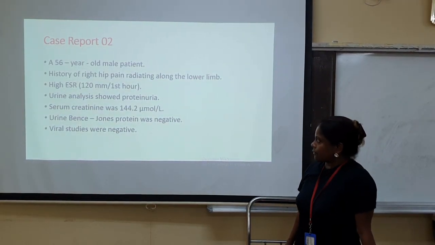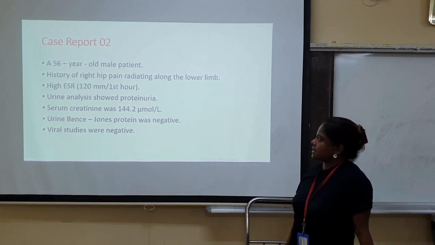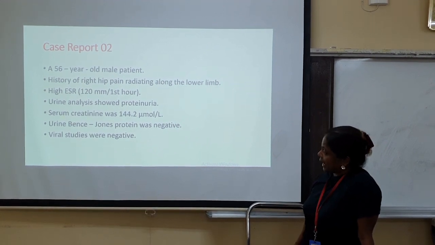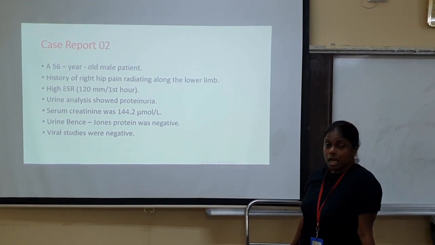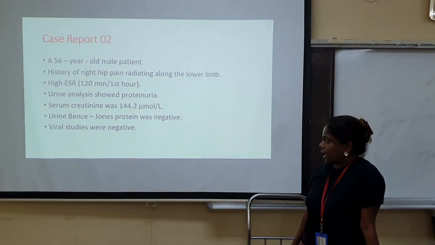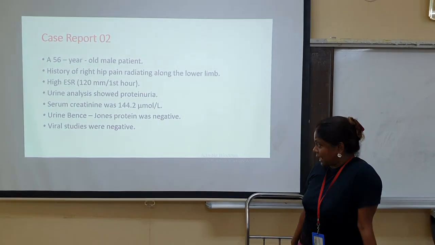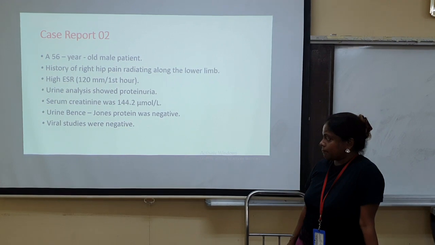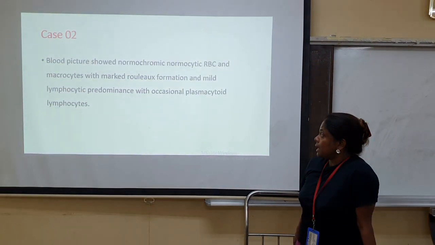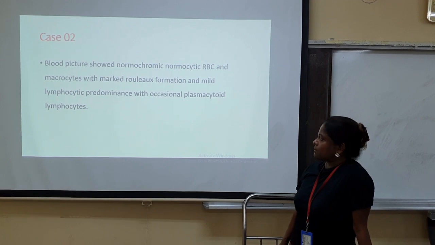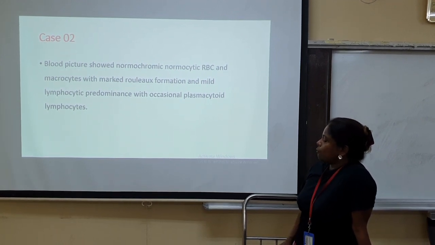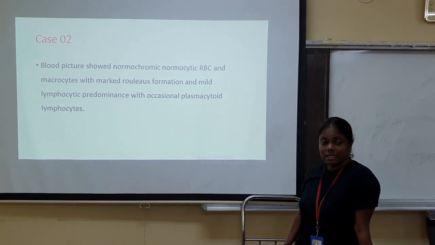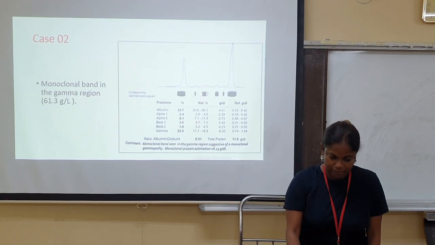We move on to the second case report, a 56-year-old male patient with a history of right hip pain radiating along the lower limb, again with a high ESR of 120 millimeters. Urine analysis showed proteinuria, but the urine Bence Jones protein was negative, and there was a high serum creatinine of 144.2 micromoles per liter. Viral studies were negative. The blood picture showed a normocytic normochromic anemia with macrocytes also, marked rouleaux formation and a mild lymphocytic predominance with an occasional plasmacytoid lymphocyte.